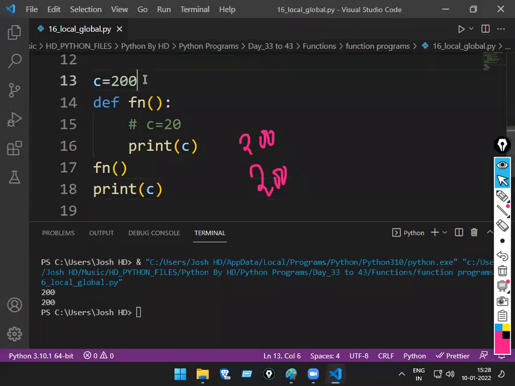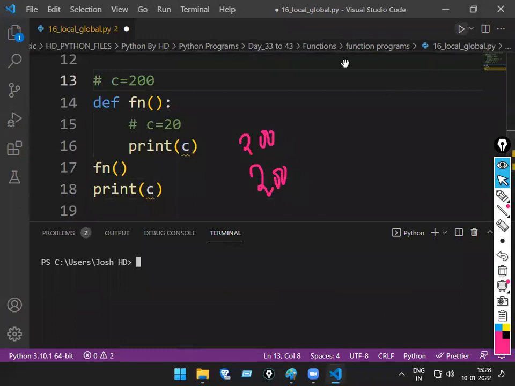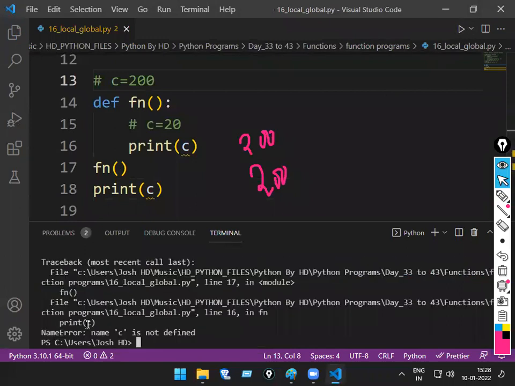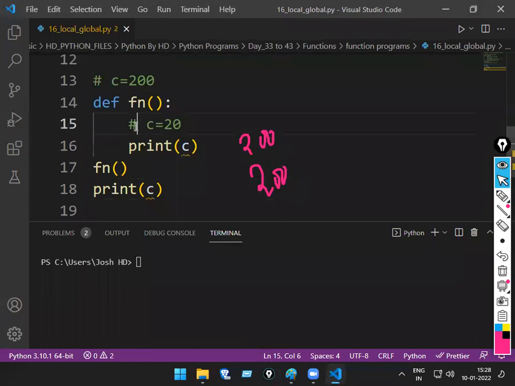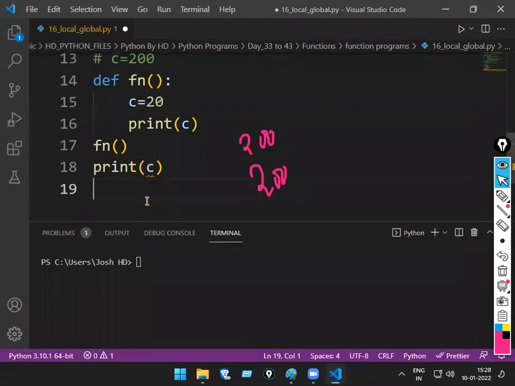Okay. Now, global c is not there and local is also not there. Can we use anything now? No. What will I get? Name error: name c is not defined. Yes, sir. Now, suppose local has the c value. If I run this program again, what will be the output now?